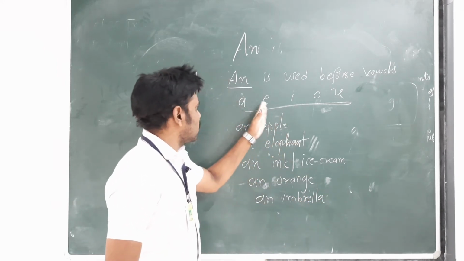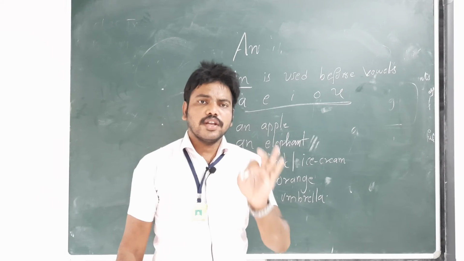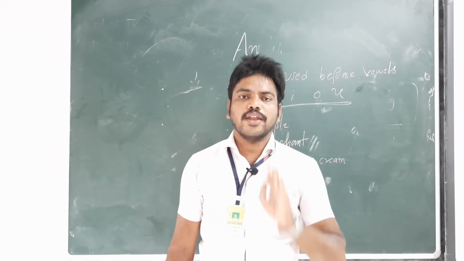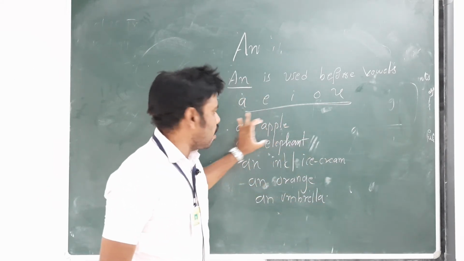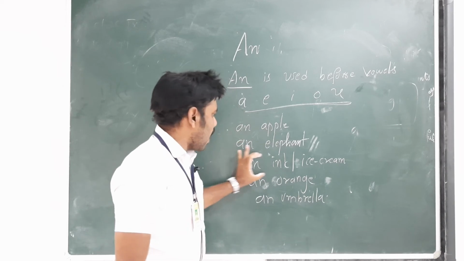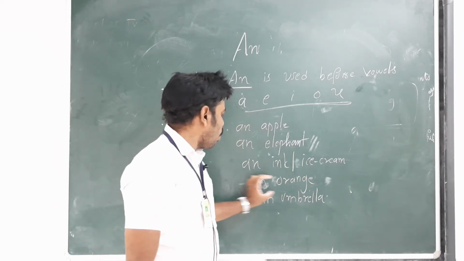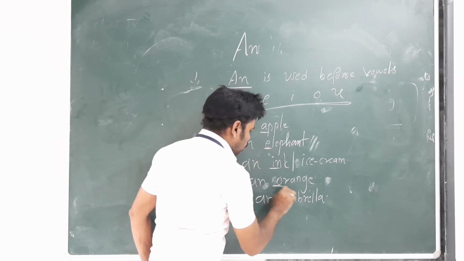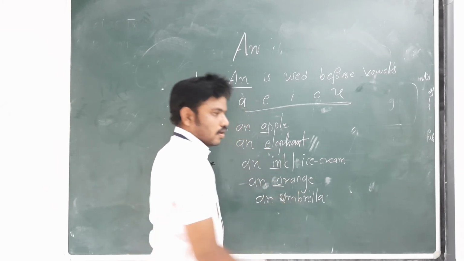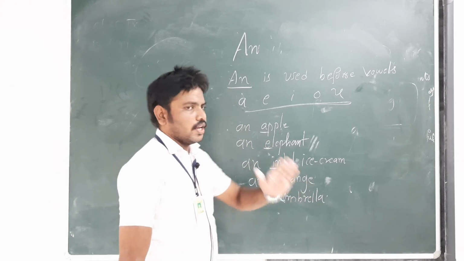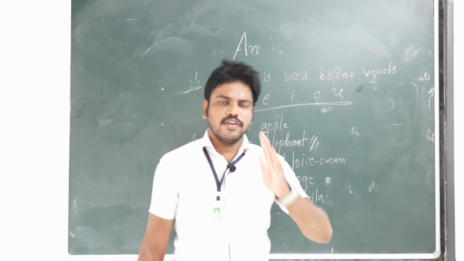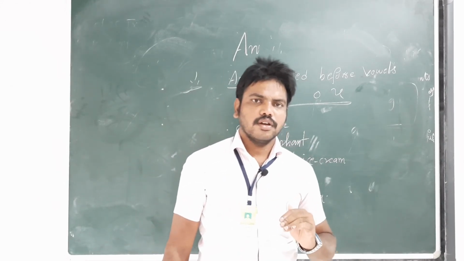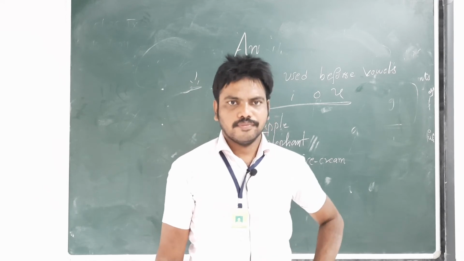For example, an apple, an elephant, an ink or an ice cream, an orange, an umbrella. So very important, before the vowels we should use an only. Any words starting with vowels, we can use an article.